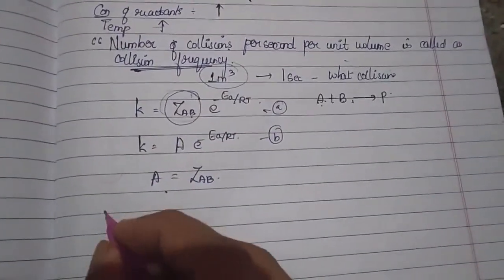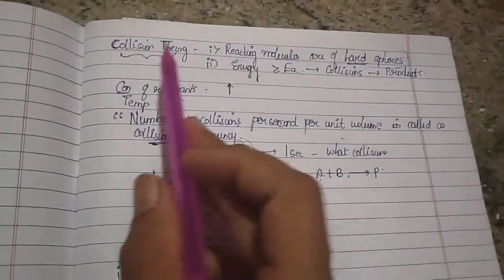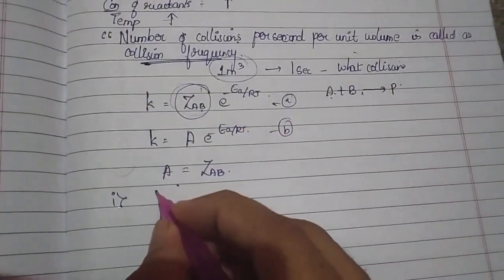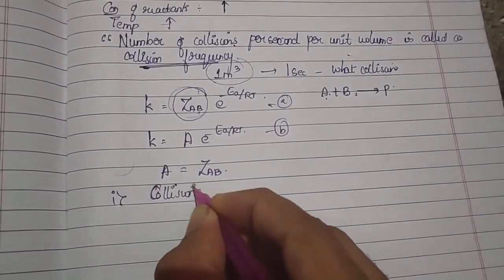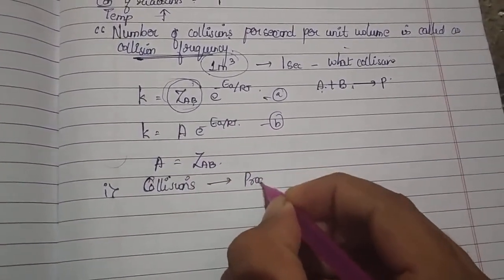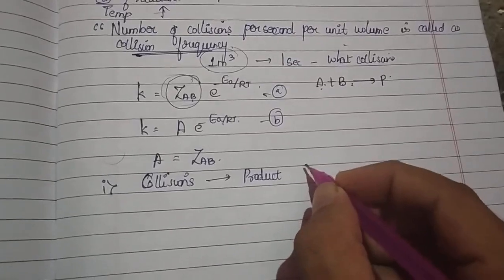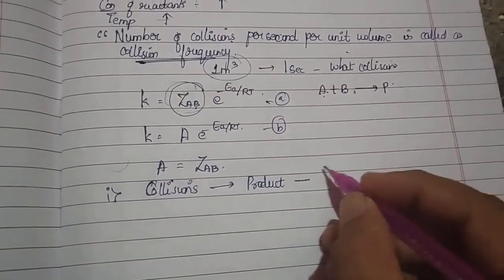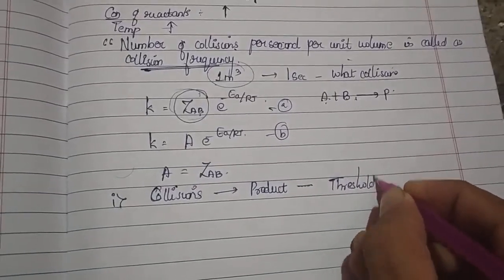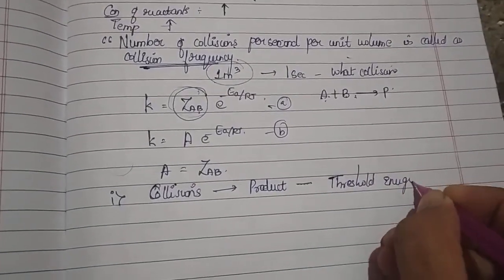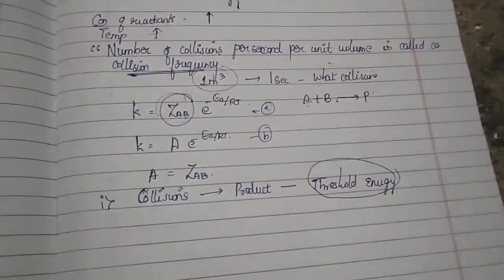So the most important thing your collision theory explains is that if the collisions have to give you the product, the colliding molecules should have the threshold energy. This was the major important concept.